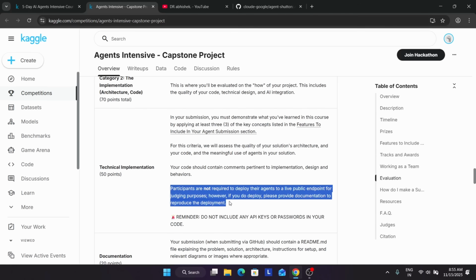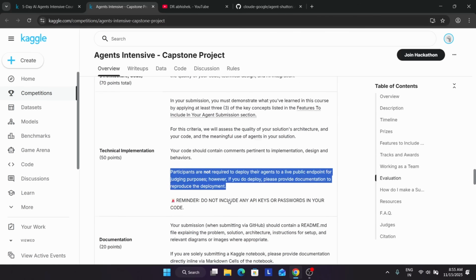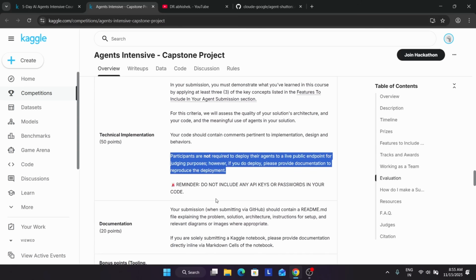for judging purposes, but if you deploy, they have mentioned that earlier there was a query: do we need to pay for Google Cloud? Basically, I think 1000 auto pay. So they have clearly mentioned, when they received feedback from us, that we don't need to host it anywhere. Now, without hosting also you'll get the prize and the certificates.